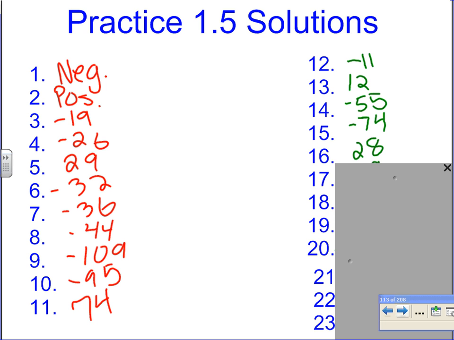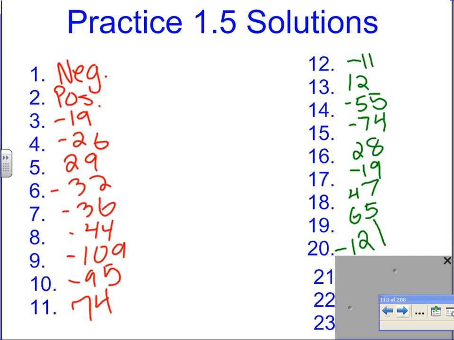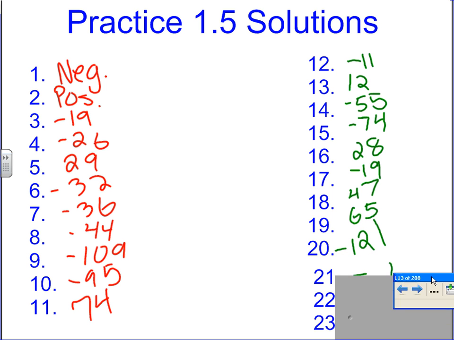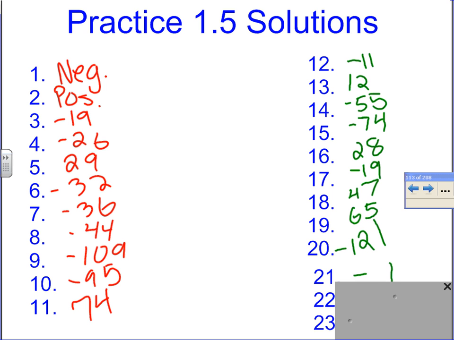17, Justin. Good. Matt, 18. Good job. Let's see, Alex, 19. Good. 65. Number 20, Jeremy. Good. 21, Donatus. Good. Negative 1. Alyssa, 22. Good. Negative 29. 23, Emma H. Good. 76.